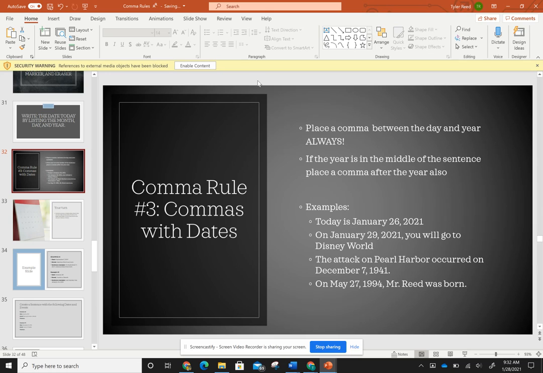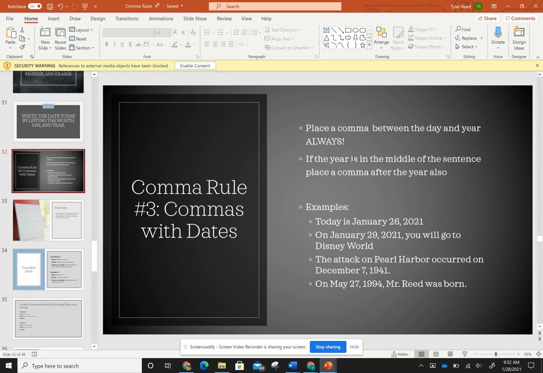No, not like taking somebody out on a date, but a date as in the days in the years. Okay, so comma rule number 3, commas with dates. Our initial rule is to place a comma between the day and year always. Anytime you have it, a comma always goes between day and year, whether it's at the beginning of the sentence, middle of the sentence, or end of the sentence.